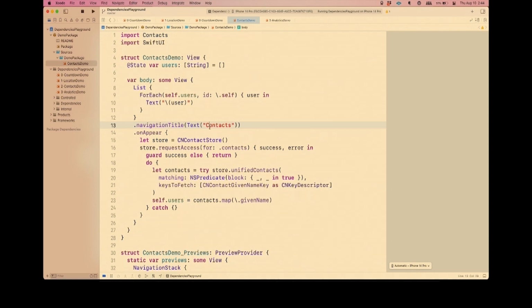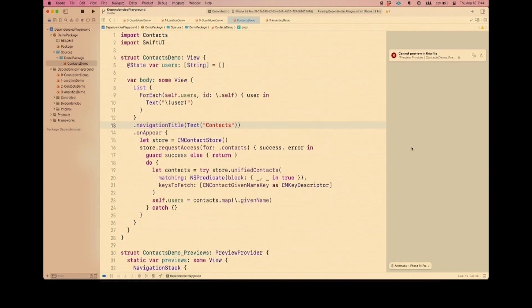It just completely crashes. And the reason it crashes is that secretly you need this little Info.plist in order to describe why you're asking for contacts. And SPM packages have no concept of an Info.plist. And so the moment I brought this code out and we access a contact API, it just crashes the preview. So this is, of course, an example of the dependency controlling us. We've just now ruined our ability to work on this feature because we're just kind of reaching out to APIs that we don't control willy-nilly. All right, so that's a bad thing. That's a very bad thing.